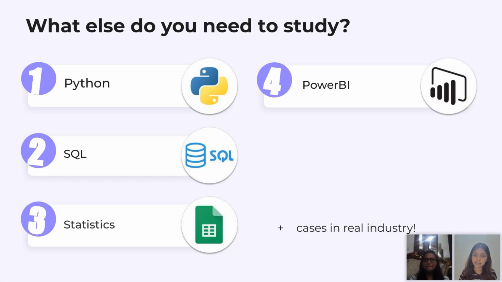Third is statistics. Statistics is also again very important, but something which people get very scared of hearing, considering you need to be a pro mathematician or something, which is again not true. You need to have a basic level of understanding of the concepts of statistics, because that will help you in analyzing the data. And lastly, Power BI. I guess I've spent a lot of time telling why exactly Power BI is important.